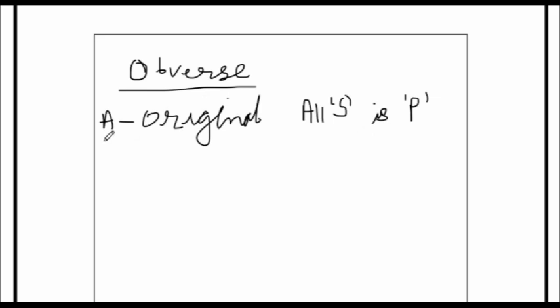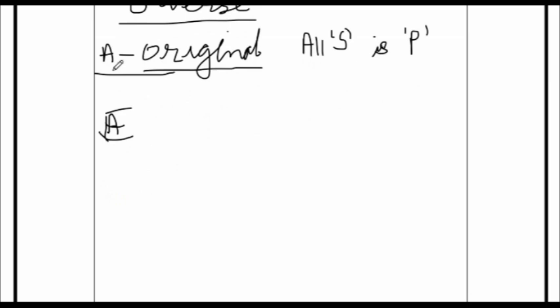Now the first thing we need to remember is that an A type original can be obversed only into E type. So when A original goes to E, it becomes obverse. So A goes to E. Let me just write it down properly here.